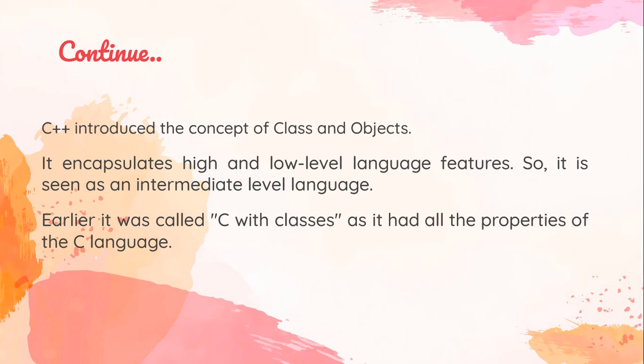Earlier it was called C with Classes. As I said, he wanted to make a language that would be an upgraded version of C plus having object oriented features. So at the time of the starting, C++ was known as C with Classes. But after that it was known by its own name, C++.